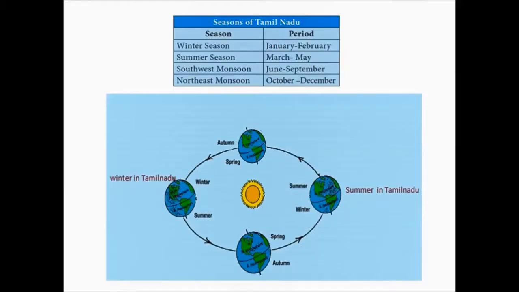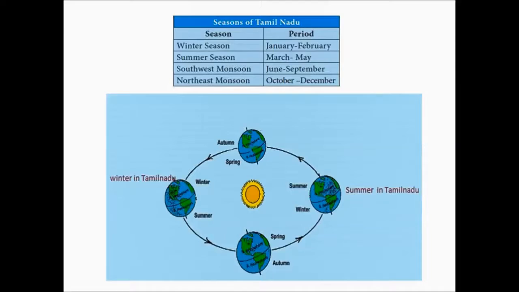In the diagram below, you can see the Earth's axis is tilted at an angle of 23.5 degrees. This tilt of the Earth's axis causes the change in climate. We also know that Earth revolves around the Sun. The tilt angle remains the same, and with that angle it revolves around the Sun. The Earth also rotates on its axis. This rotation of the Earth causes the day and night.